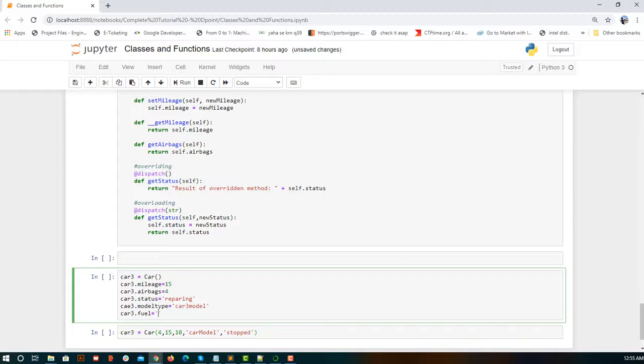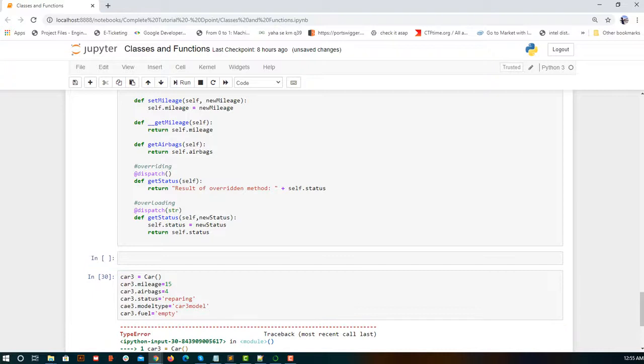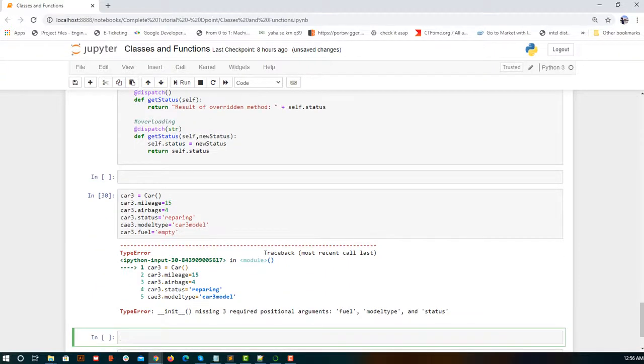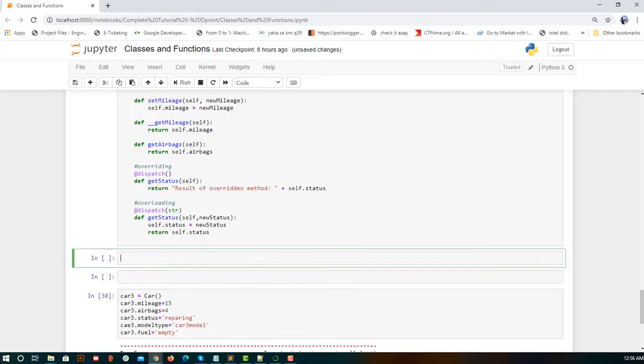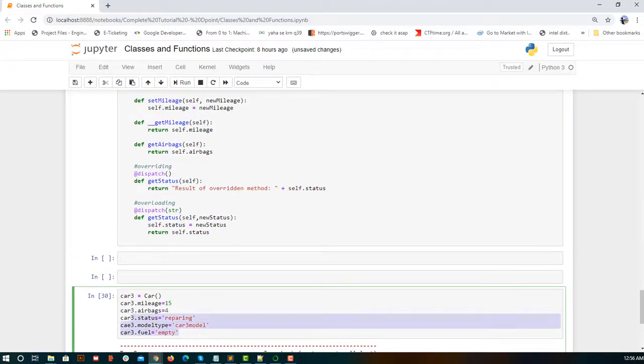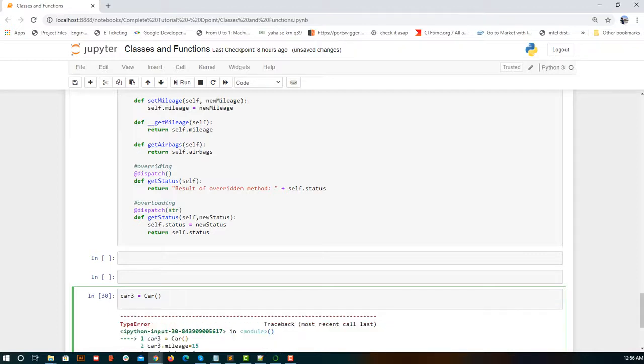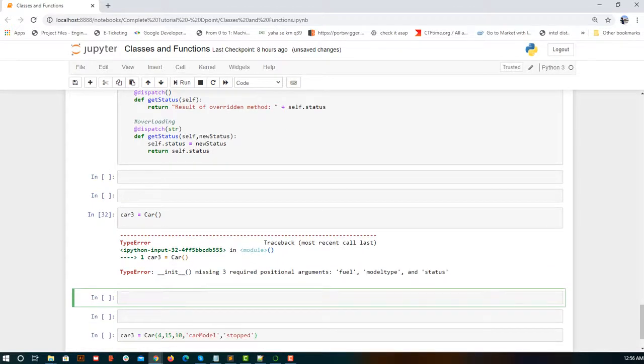Okay, I can write empty as well as 1 or 2, 3, 4, anything that I want. Now if I execute this, what happened? Missing 3 arguments. Did I execute this? Yes. And now I'll try to execute this. What's happening? Fuel.